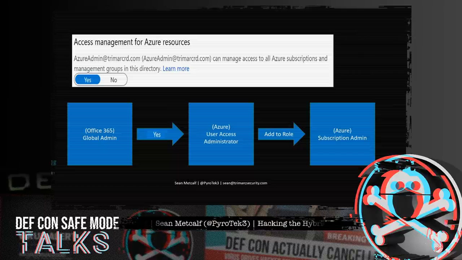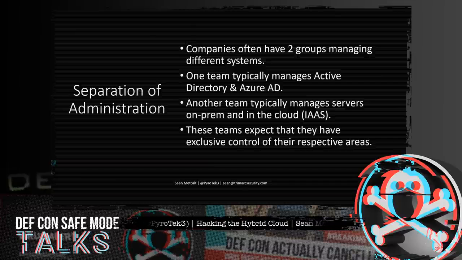This would mean that the attacker has about an hour to perform these actions: compromise the account, elevate access to Azure, get Azure rights through Azure role membership, remove elevate access rights, perform malicious actions on any or all Azure VMs and all subscriptions, then remove role membership in Azure or not. The total time required, only a few minutes, perhaps as much as 15 minutes total. In many organizations, there are two different groups that manage Azure AD, Office 365, and Azure. As I mentioned earlier, they have no expectations that the other team has the ability to affect their environment.